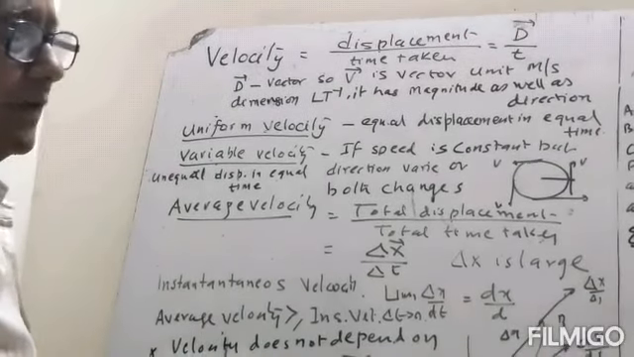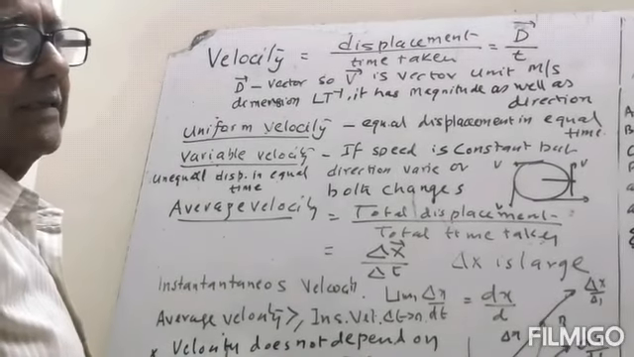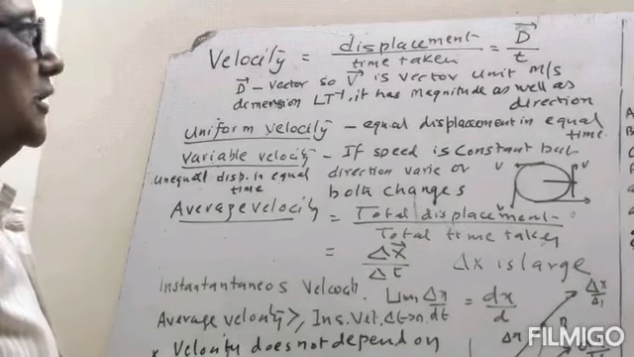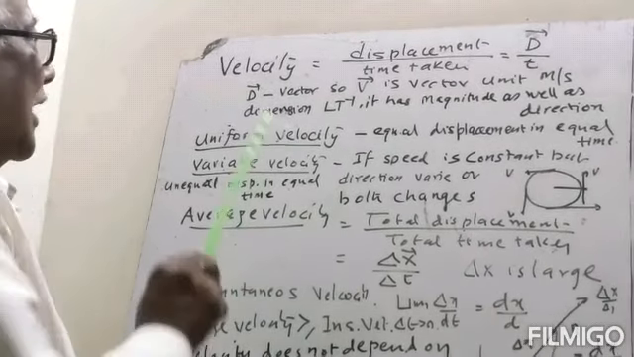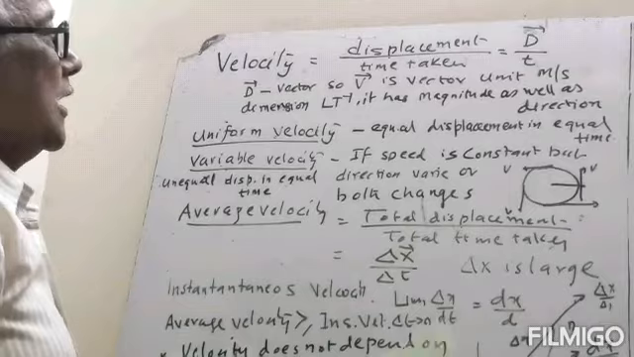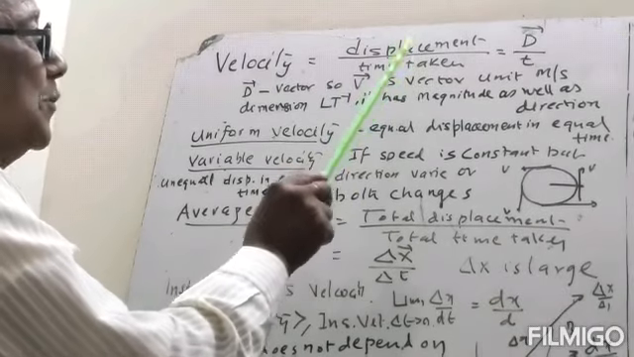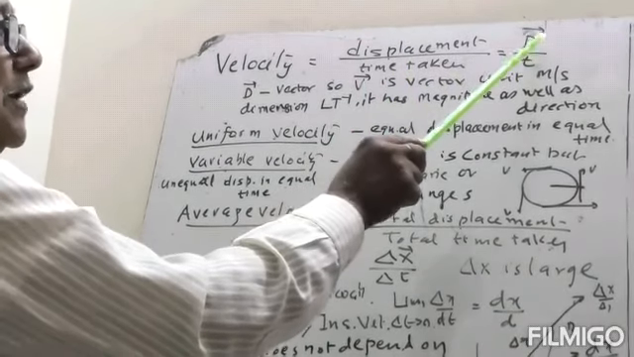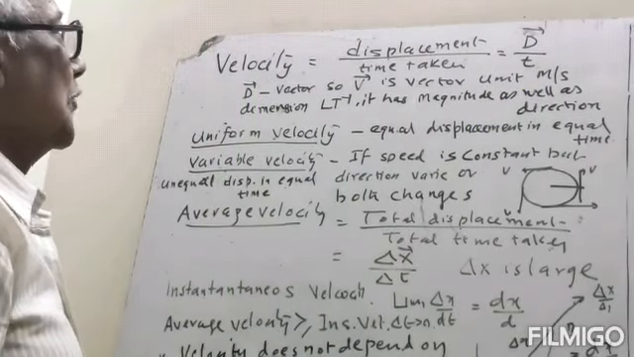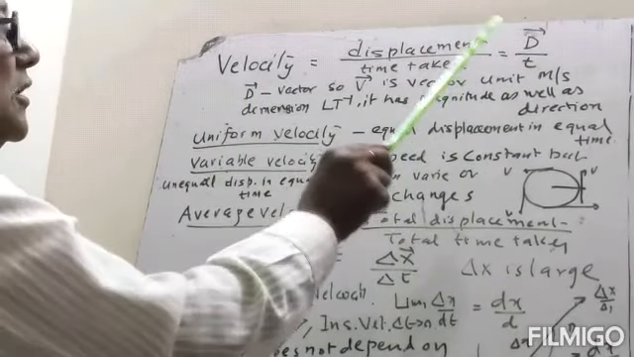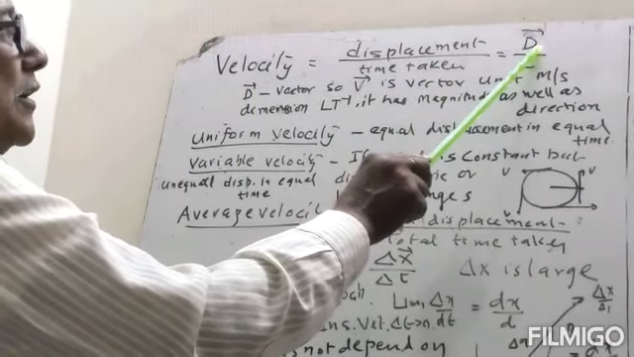Velocity. We have studied the speed. Speed is a scalar quantity and speed is a distance per unit time. Velocity is a vector quantity. It is displacement per unit time. Displacement divided by the time taken is velocity. So velocity is a vector quantity because displacement is a vector quantity.